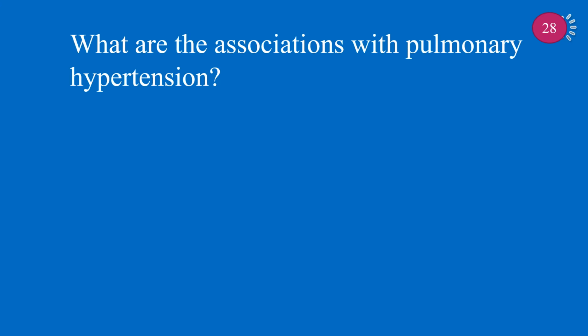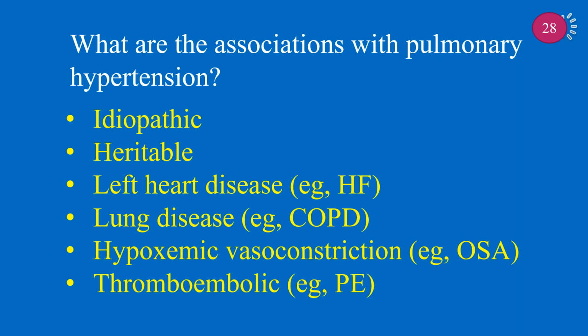What are the associations with pulmonary hypertension? Pulmonary hypertension is associated with idiopathic, heritable, left heart disease such as heart failure, lung disease such as COPD, hypoxemic vasoconstriction, and thromboembolic such as PE.